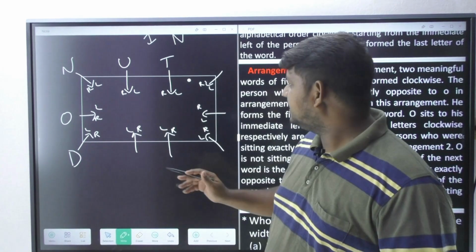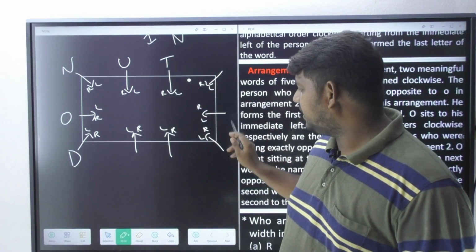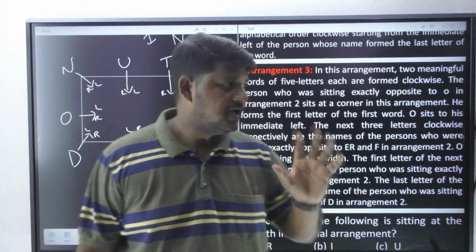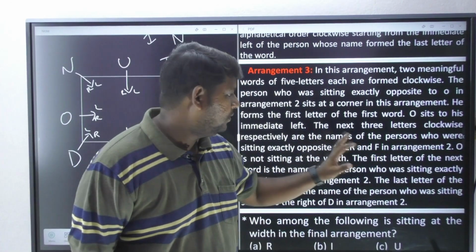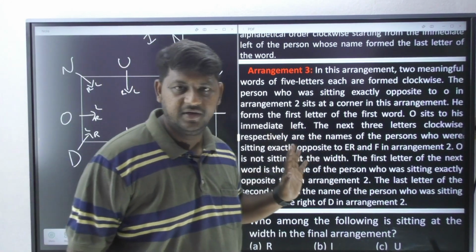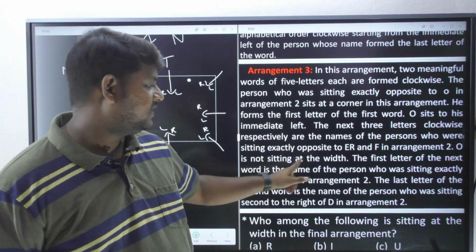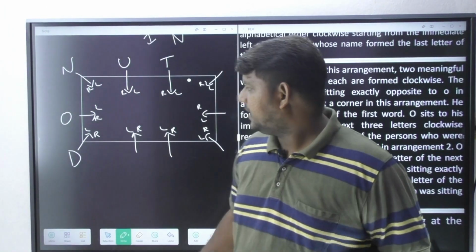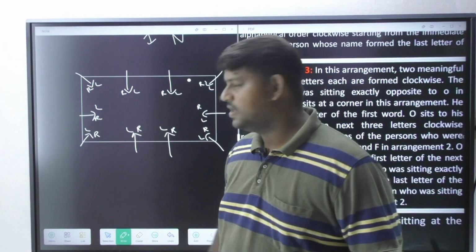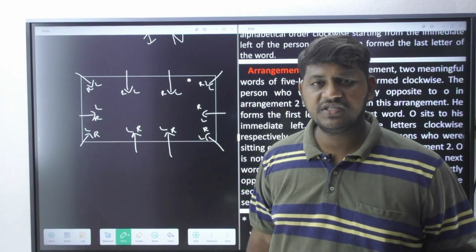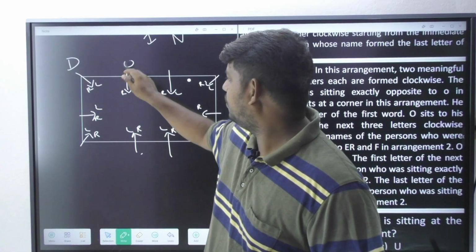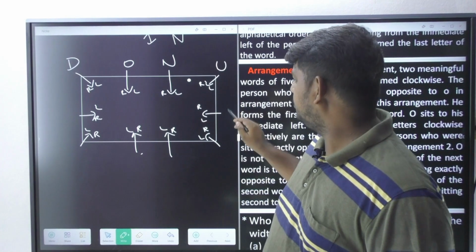Now another English meaningful word is going to be here, and it is also going to have 5 letters. Let us observe what they are. What is the next information? O is not sitting at the width. But we have placed that person O at the width only. So I'm going to change the positions of the persons. Let's place that person over here: D, O, N, U, T.